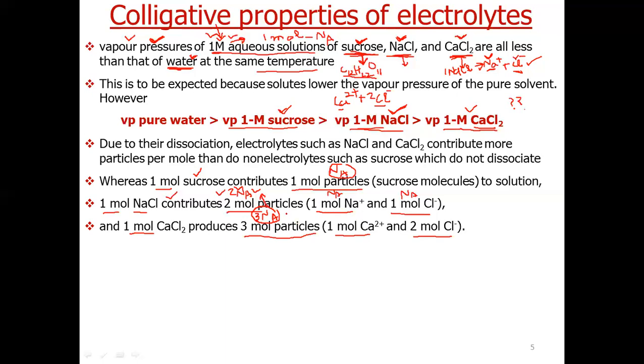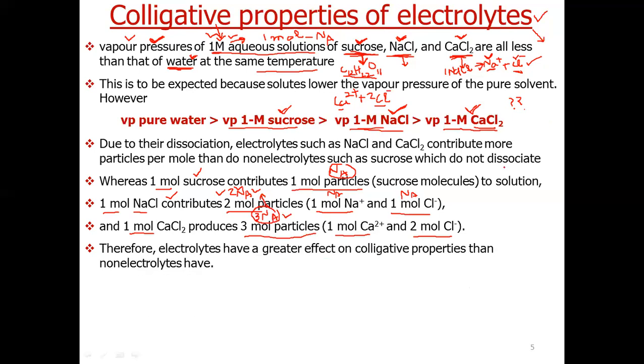So the colligative property for calcium chloride will be maximum, and this colligative property is lowering of vapor pressure, so the vapor pressure of calcium chloride is least. This is how, when electrolytes are dissolved in solutions, the number of effective particles increases, because they dissociate into ions. That's why the values of their colligative properties are high.